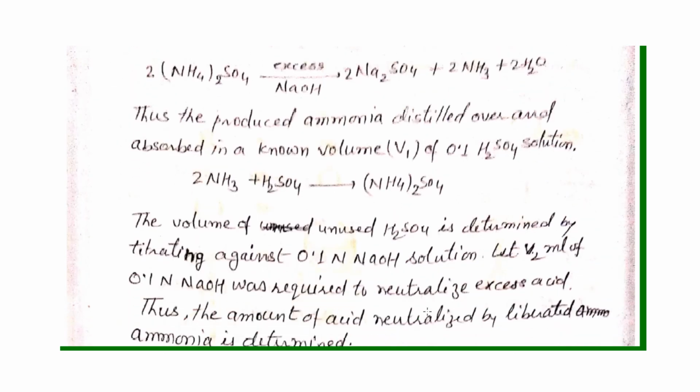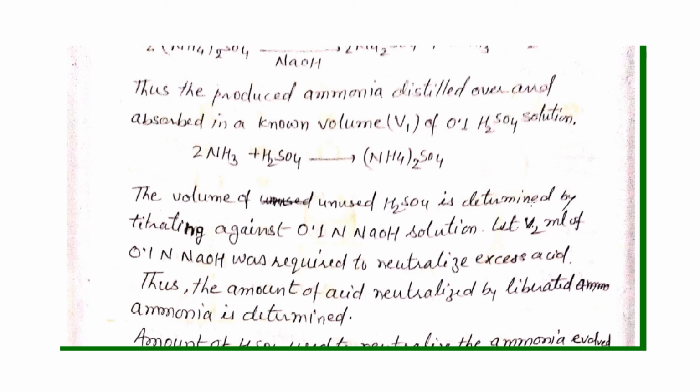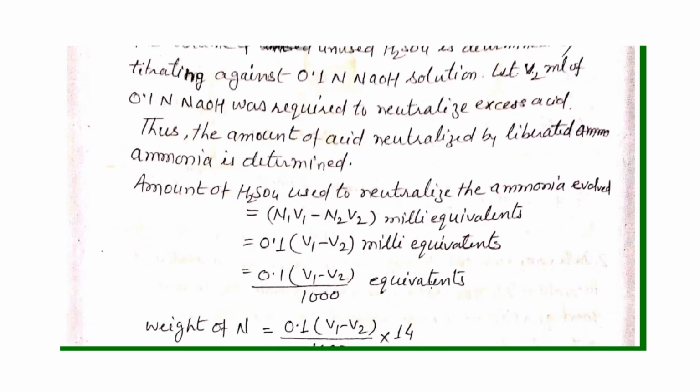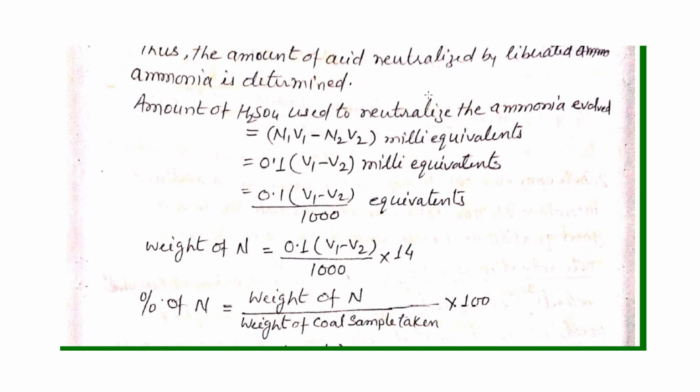The volume of unused H2SO4 is determined by titrating against 0.1 N NaOH solution. Say V2 ml of 0.1 N NaOH was required to neutralize the excess acid. Thus, the amount of acid neutralized by the liberated ammonia is determined.